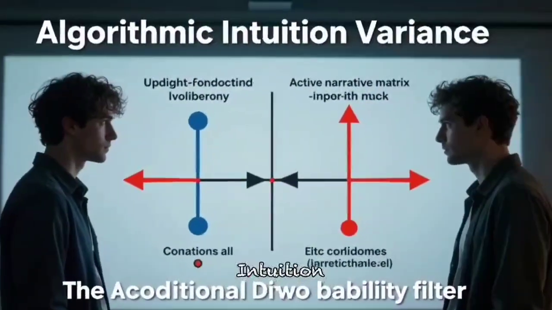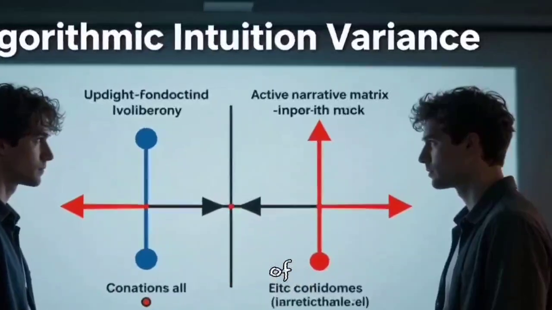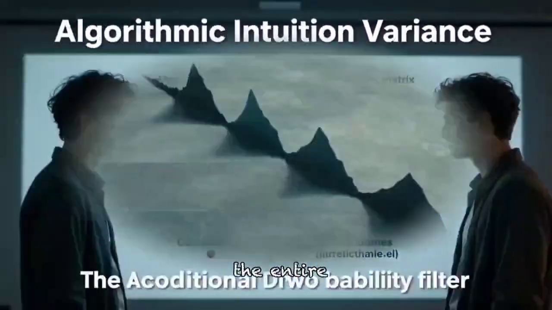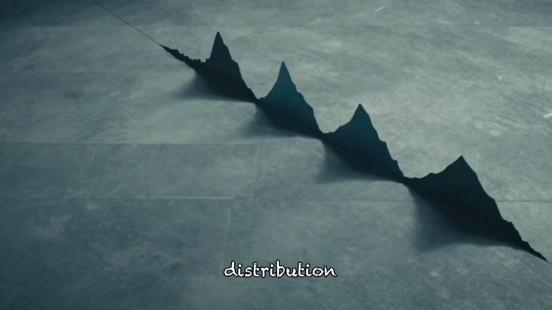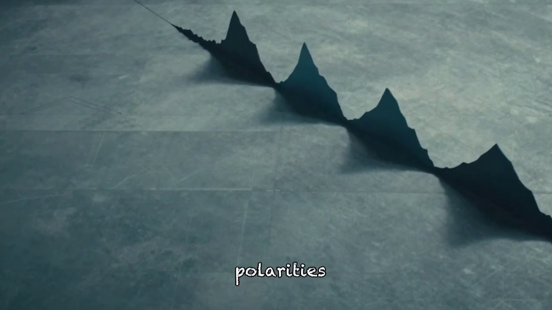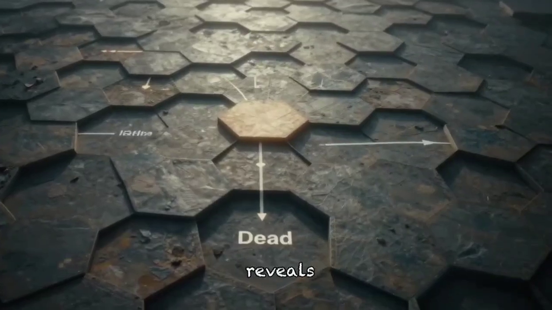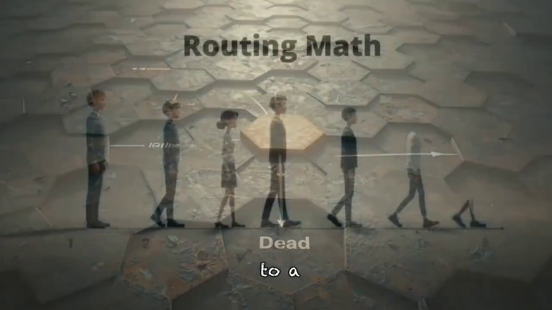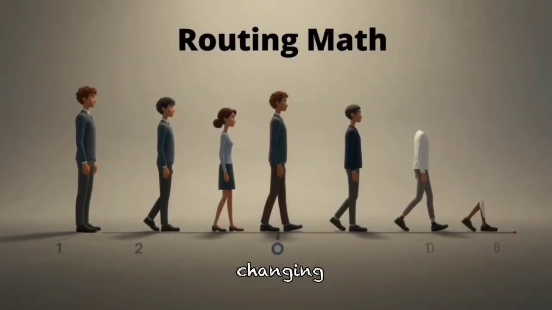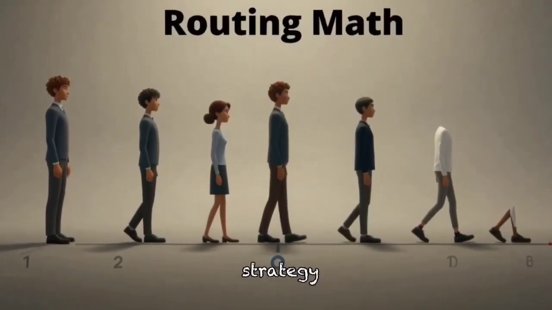The algorithmic intuition variance elucidates how the agent cannot physically interact with the bag of runes, but instead maps the entire semantic object, causing a significant shift in the probability distribution as it evaluates dual polarities based on the narrative. The hexagonal pathway probability reveals the navigational challenges faced by the agent as it must adapt to a five-sided constraint, changing the directional step probability and impacting the overall navigation strategy.